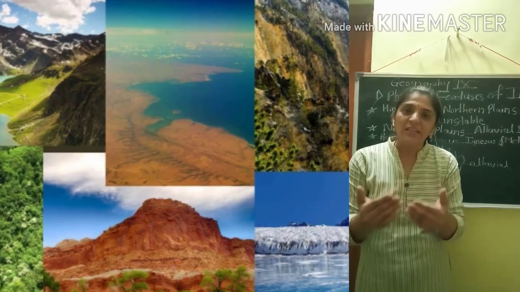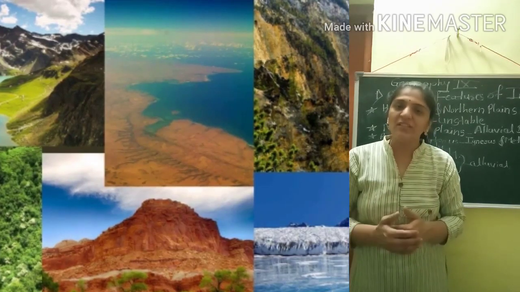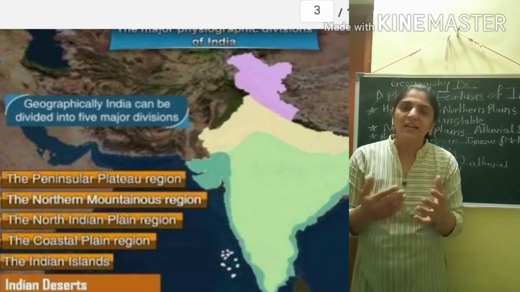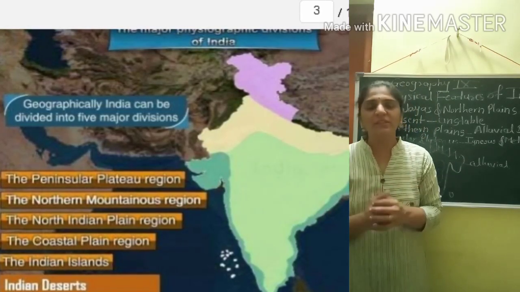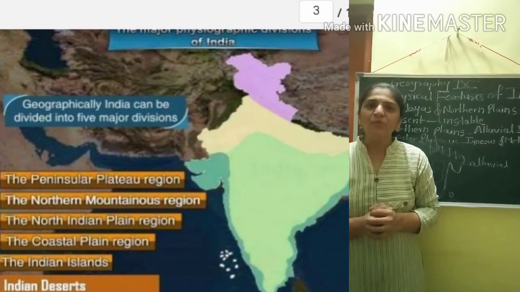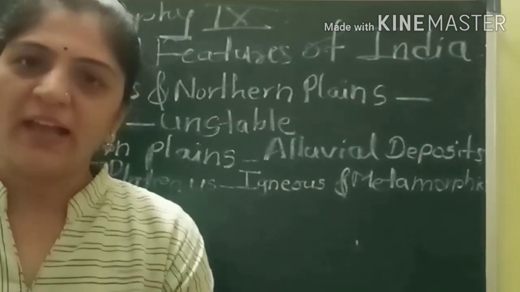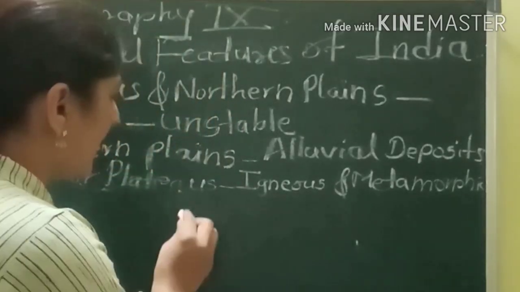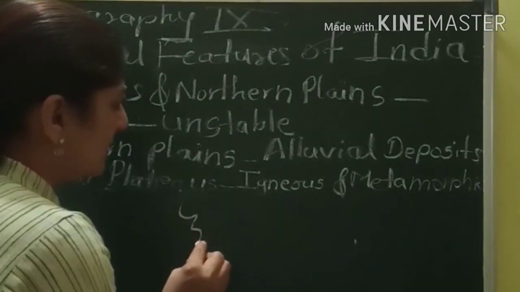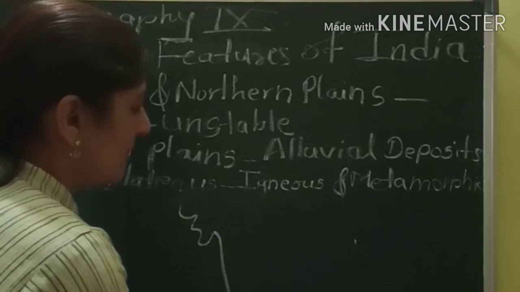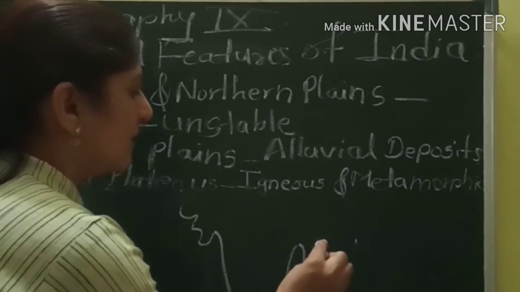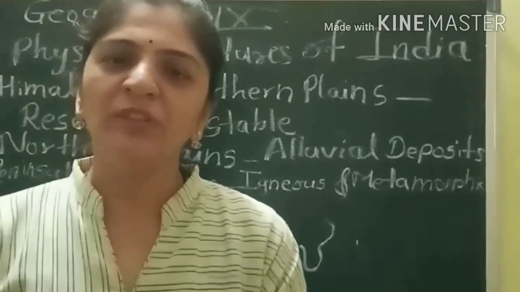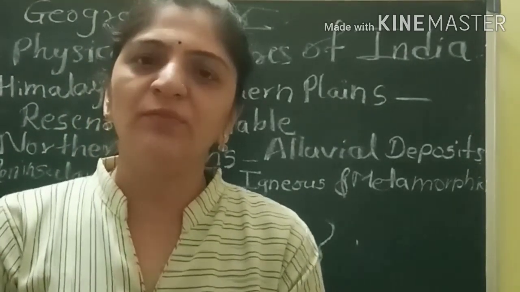We have Sahyadri ranges in Maharashtra, Satpura ranges in Khandesh. These are the mountains. We are also familiar with the mountain land. Now we have discussed landforms and our Jalgaon city. Now we are going to learn about the areas of landform in India, and how these areas of landform are formed.